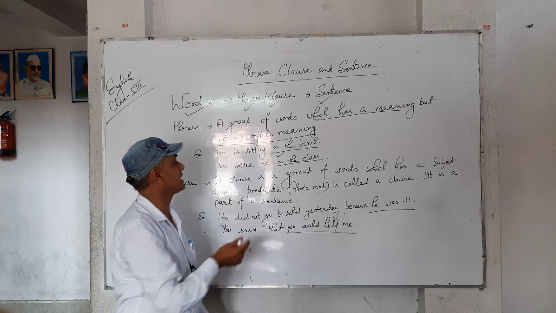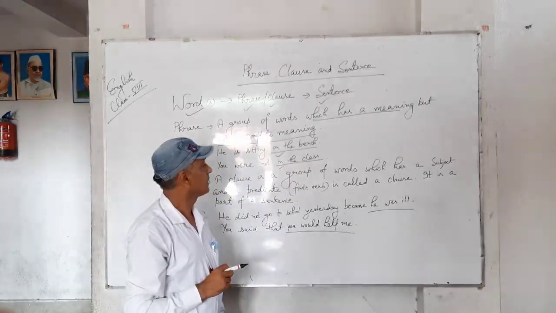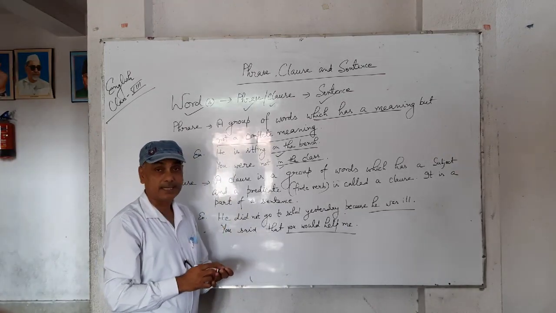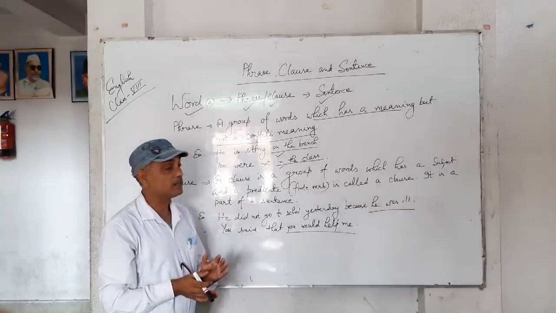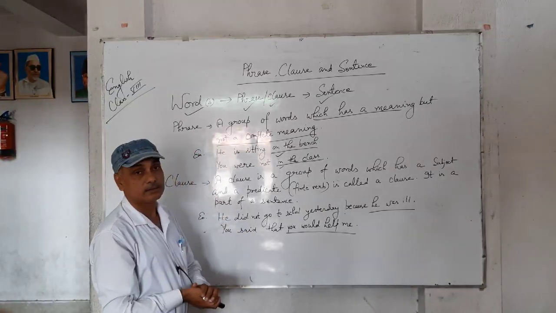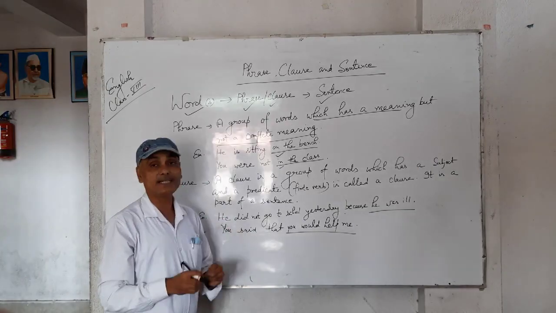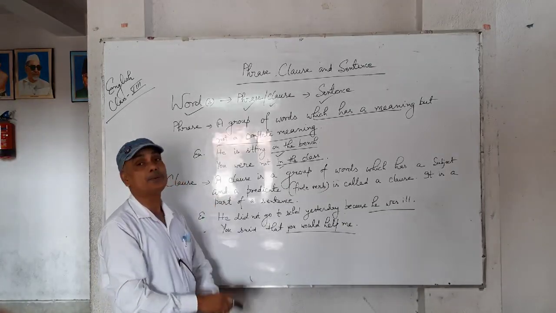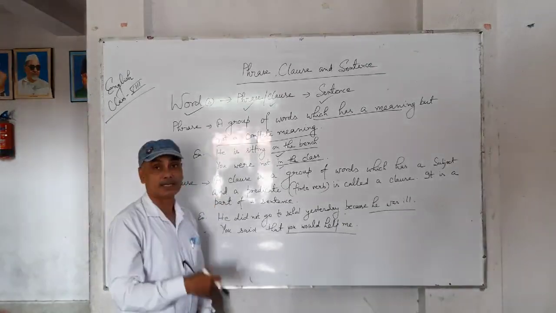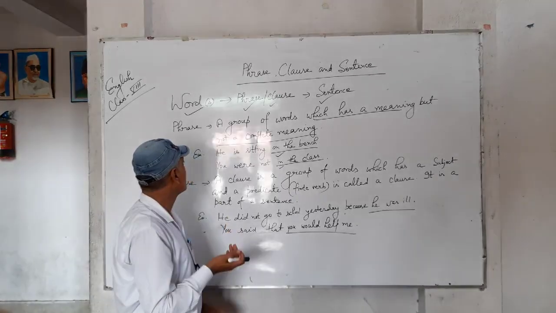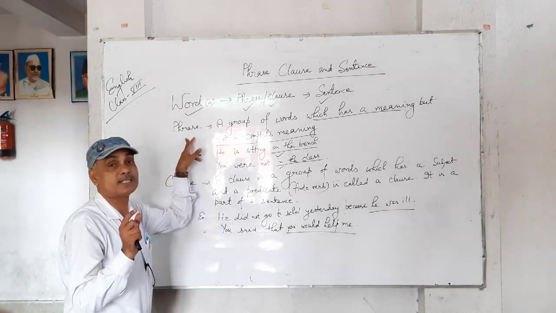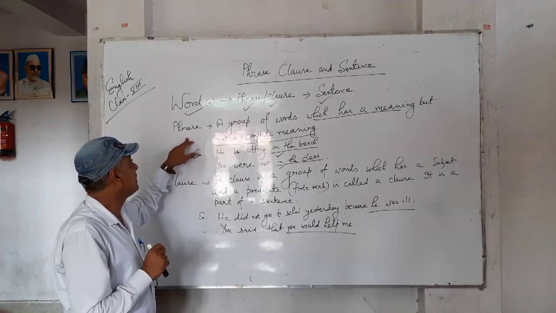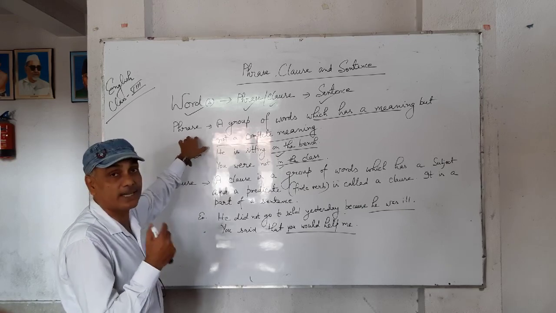You were not in the class. In the class, it has a meaning, but not a complete meaning. You were not in the class, it has a complete sense, a complete meaning. So, a phrase is a group of words which has a meaning, which has a sense, but not a complete sense. You learn in grammar phrasal verbs. Those are also examples of phrase. A group of words means more than one word. Not a single word makes a phrase. It must be more than one.